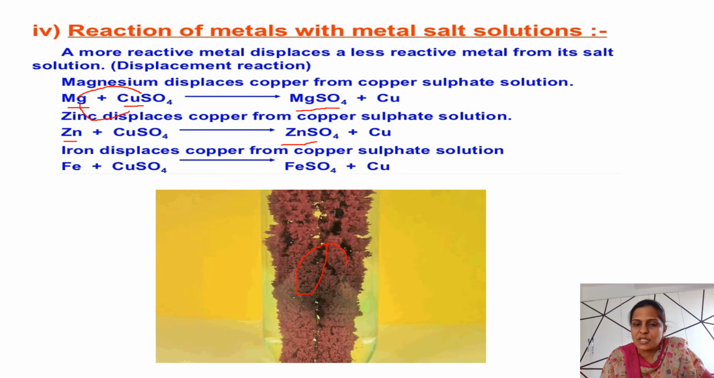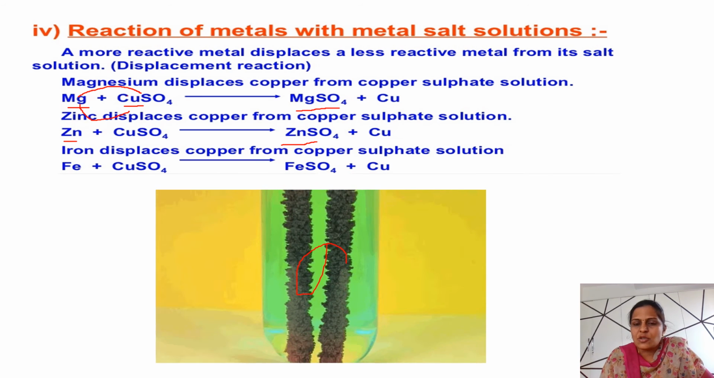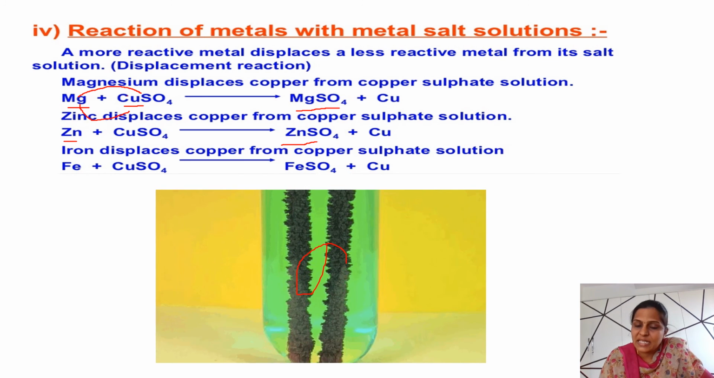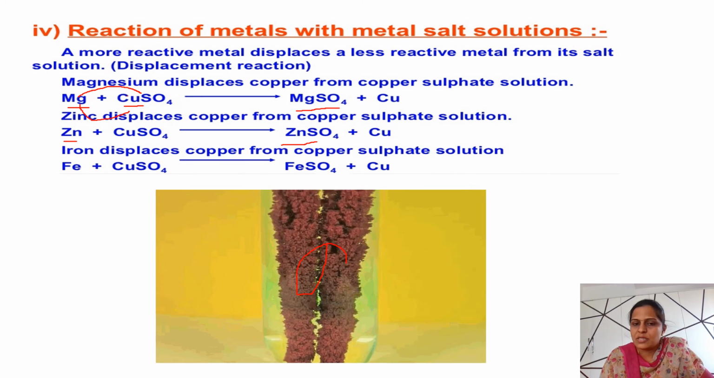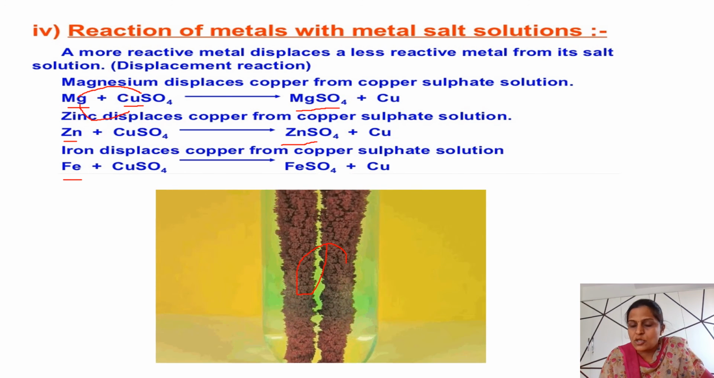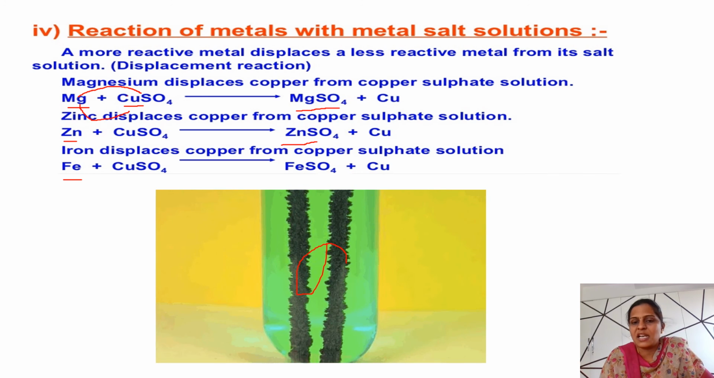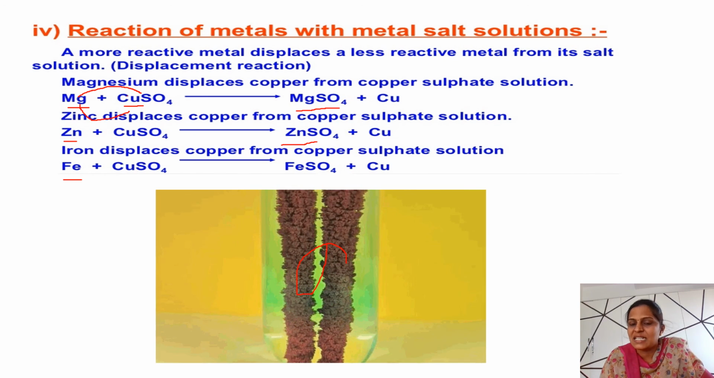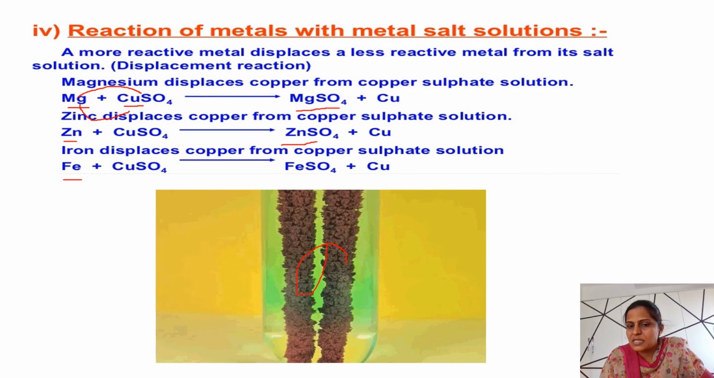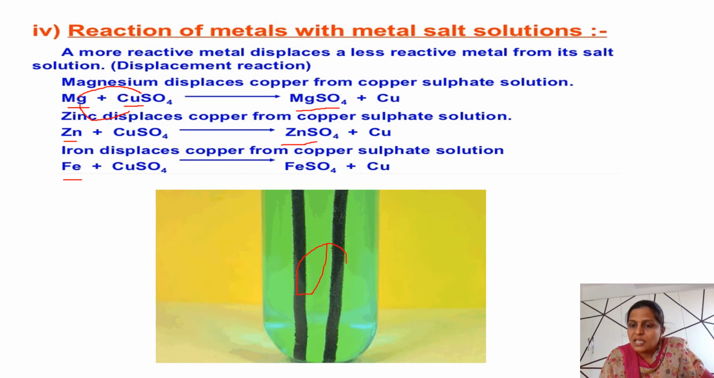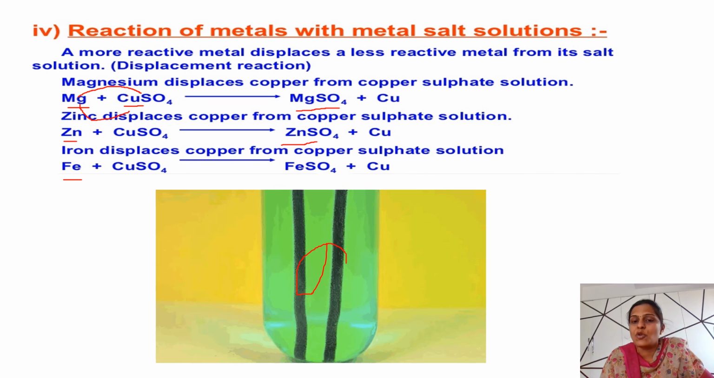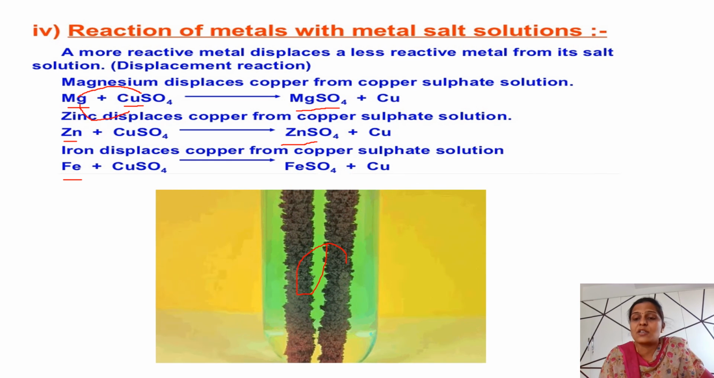Look at this picture. What is happening? We take copper sulfate solution and place an iron nail in it. Leave it for a few hours. What will happen? Iron is more reactive than copper, so iron will displace the copper and form iron sulfate. You can see the color change to pale green. You can see brick red deposits around the iron nail. That brick red deposit is copper, because iron is more reactive, so it displaces the copper from